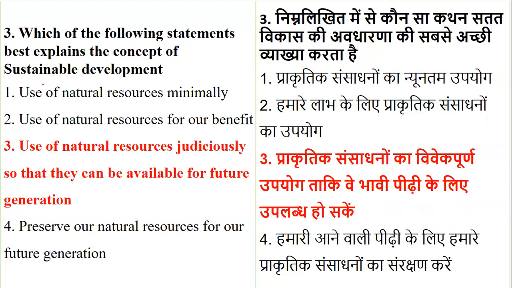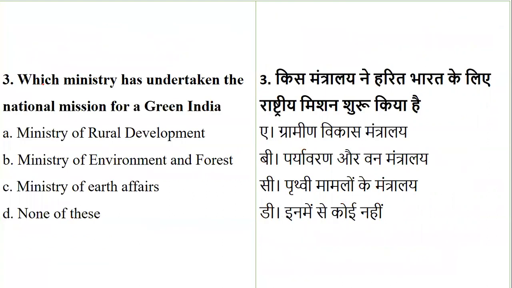So basically, sustainable development means what? You're not only using the resources at present, but also you're using the resources for your future generation. So use of natural resources judiciously means carefully, so that it can be available for your future generation also. Now, coming to question number 4. I think there is a little bit of the numbering sequence wrong. So yes, this is question number 4.